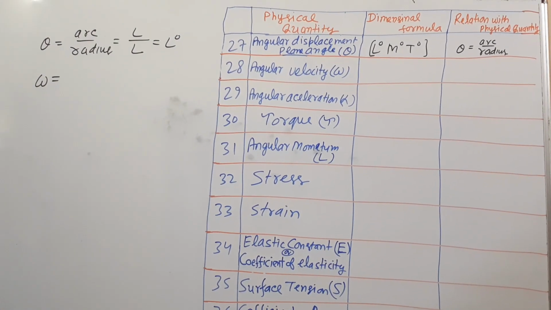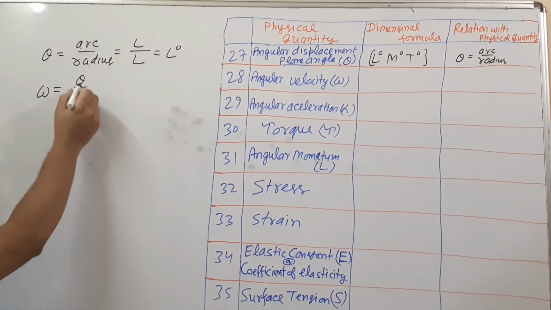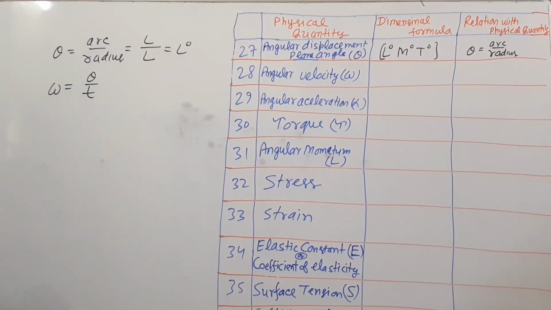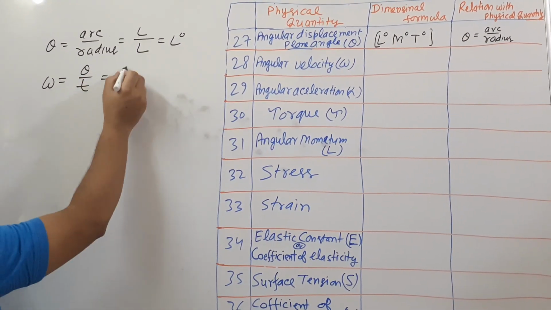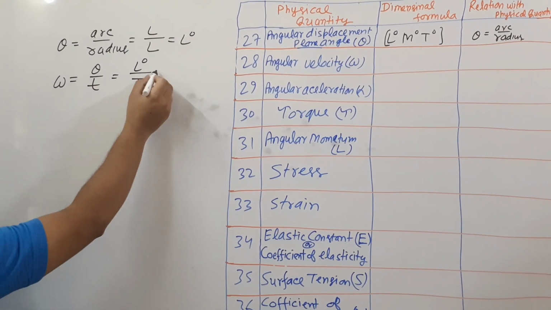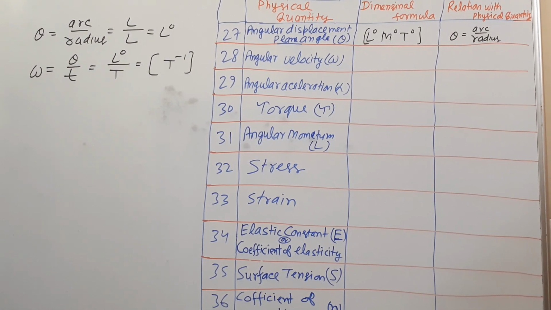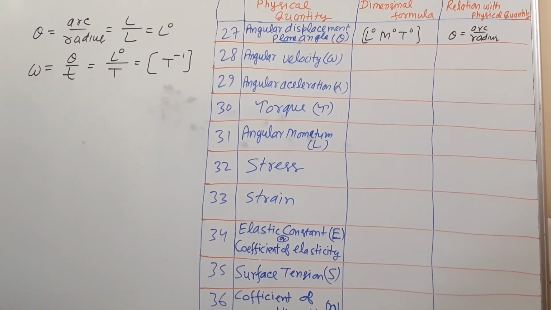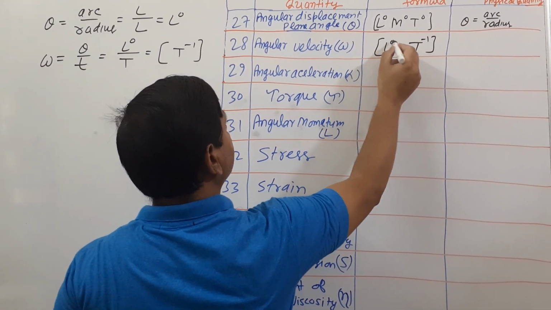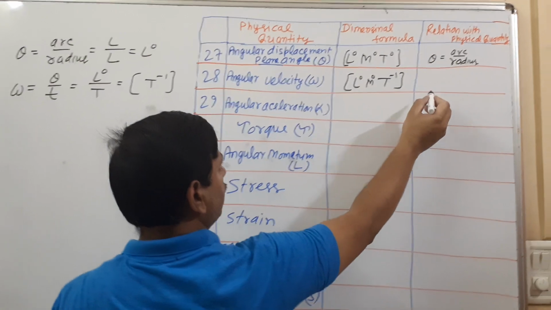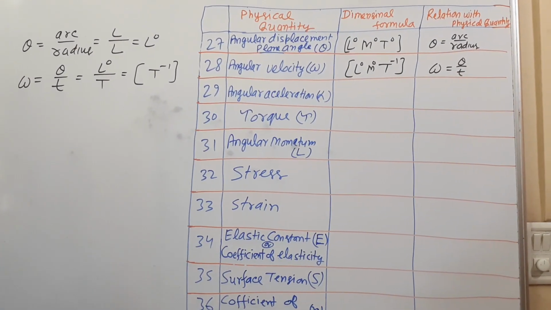Same way, angular velocity. The rate of change of angular displacement per unit time, that is angular velocity. This is L power 0 upon T, so that is T power minus 1. Angular velocity has dimension formula T raised to minus 1. Denoted by omega. Omega is equal to theta upon t.